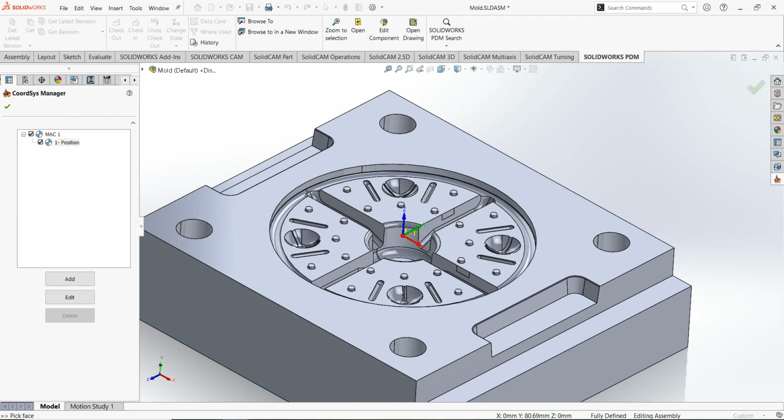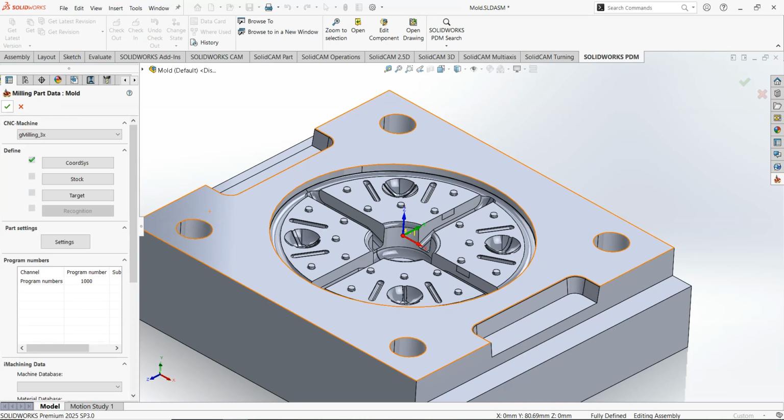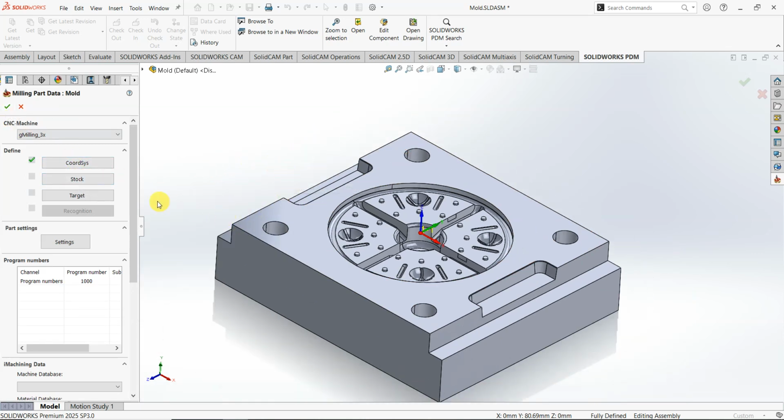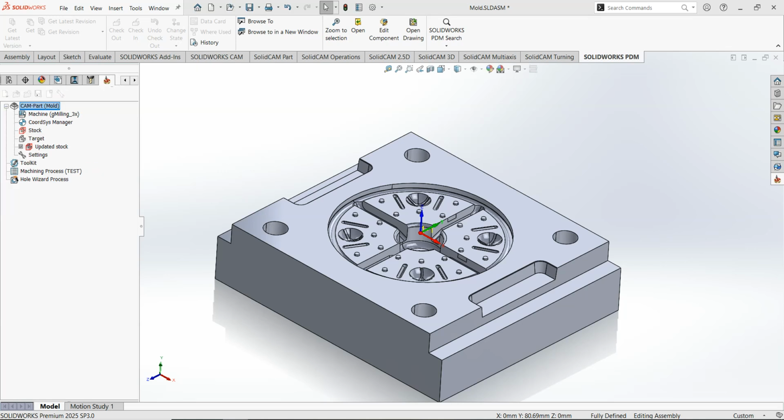And you can see that the Mach 1 first position is defined, and you can define a lot more, and you can define another coordinate system for the case of 4 and 5 axis machining. But here we do not need it, so we click on the green checkbox here. And then we need to define the stock material that we are going to machine. So we click on the stock,